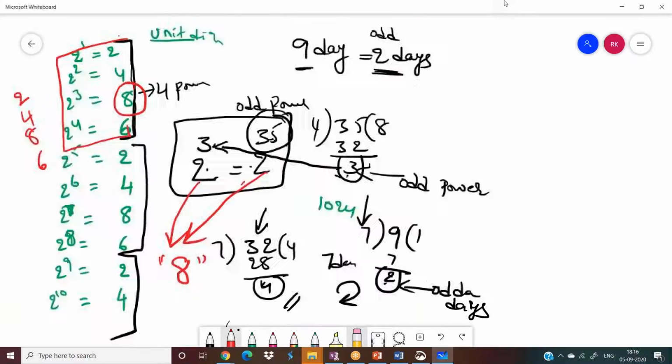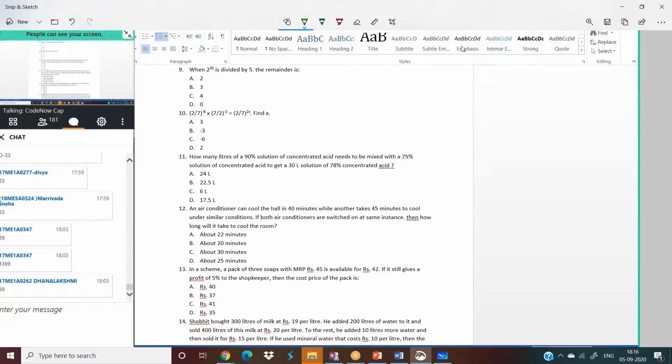Now if you look at this particular problem, when we divide 2 with 5, remainder will be 2 only. When you divide 4 with 5, remainder will be 4 only. Divide 8 with 5, remainder will be 3 only.